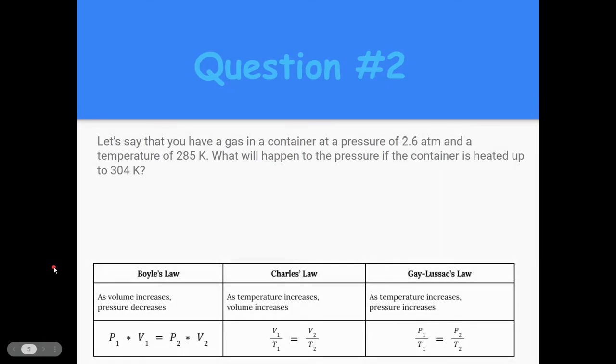Different scenario, let's say you have a gas in a container at a pressure of 2.6 atmospheres and a temperature of 285 Kelvin. Looks like we have pressure and temperature. What will happen to that pressure if we heat the container up to a higher temperature at 304 Kelvin? Go ahead and answer now. You should have said that pressure will also increase, according to Gay-Lussac's law. As those particles move faster and faster at the higher temperatures, they'll hit the walls of the container more often and cause a higher pressure.